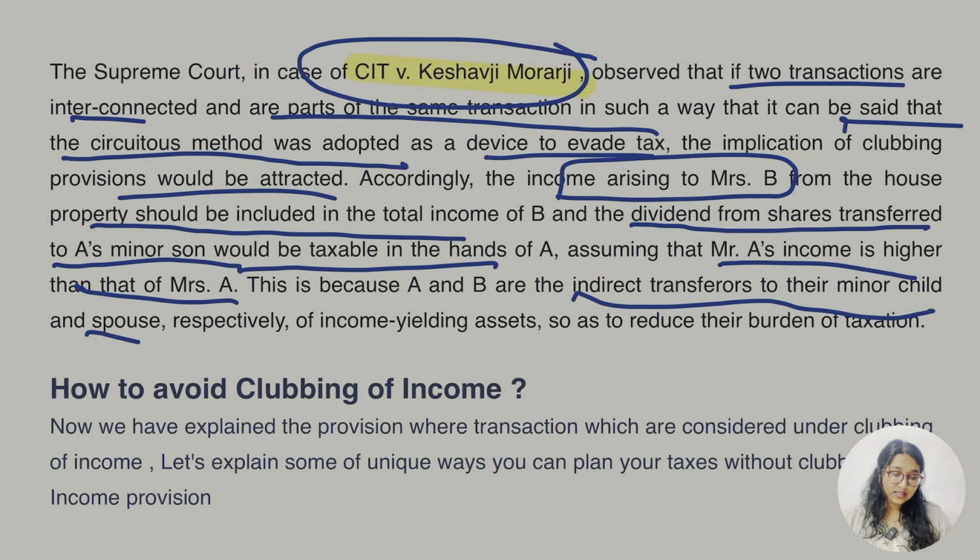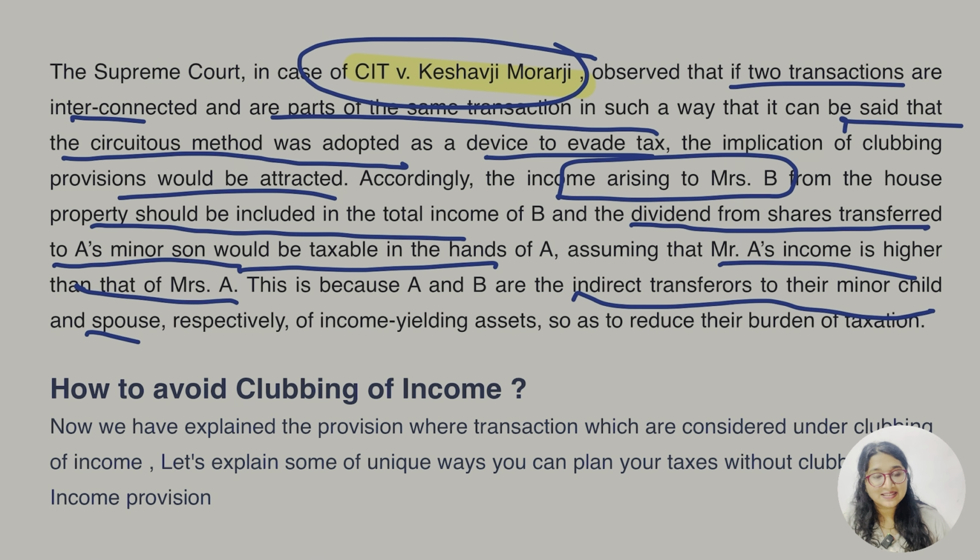So yes, there was a transfer between A and B. A transferred income, for example, to Mrs. B, and B transferred some of the shares to whom? To A's child. Okay? This is a simple cross transfer and it was done to avoid the tax, to evade the tax.